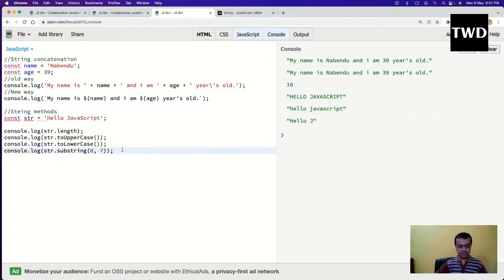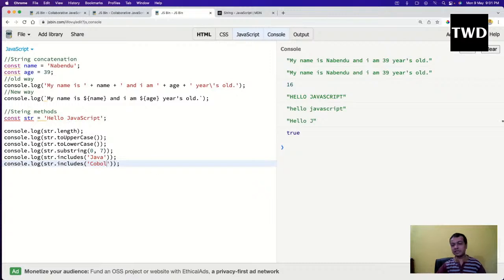And then the other thing which we are going to take is string.includes. If I check for Java, it will give me true because there is a string Java here. But if I check for COBOL, it is checking whether that is there or not, and it will return false. So these are the string methods.